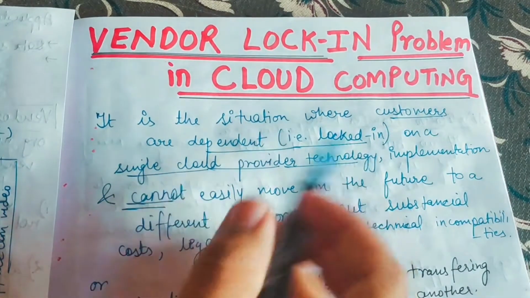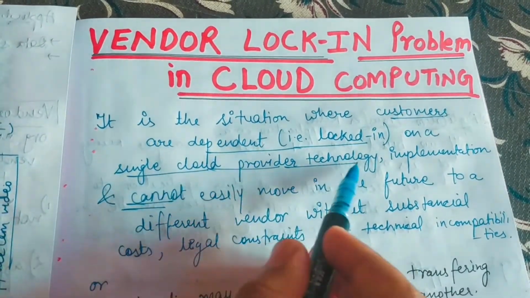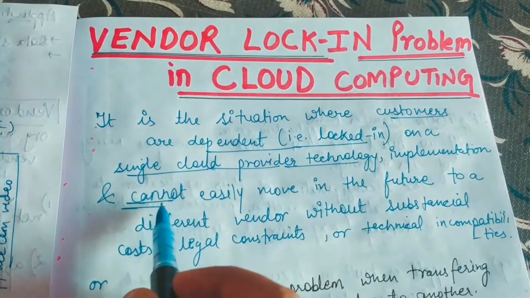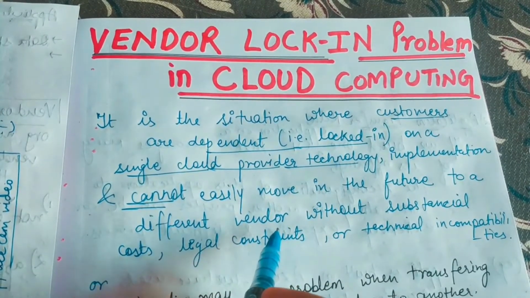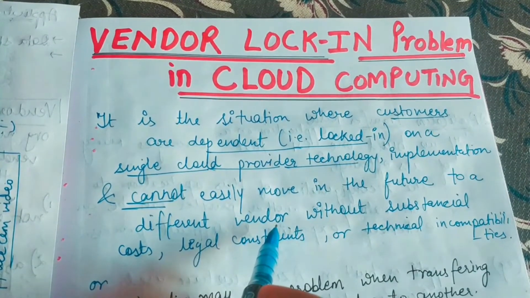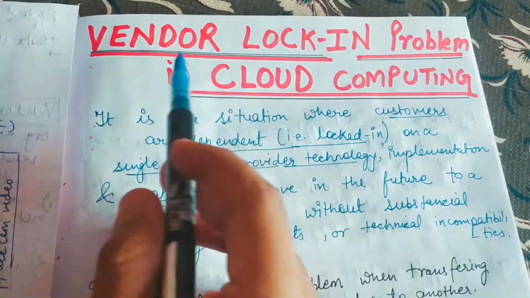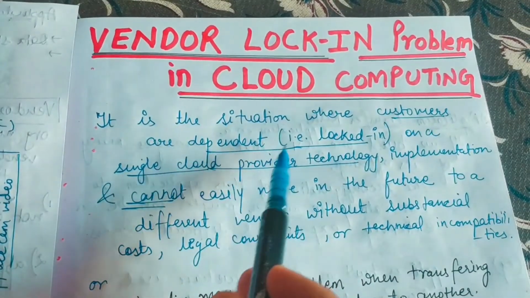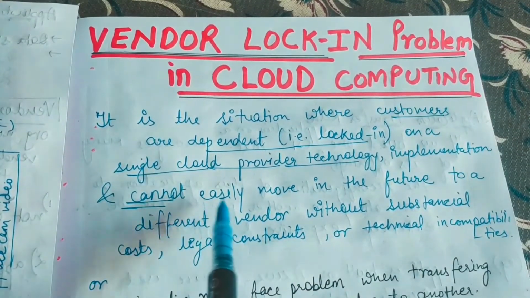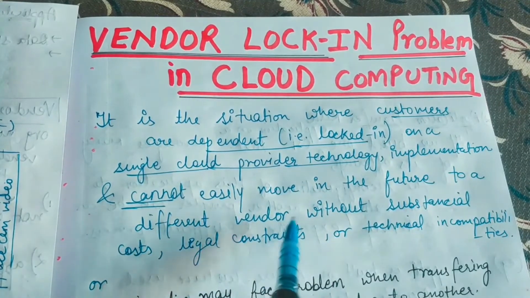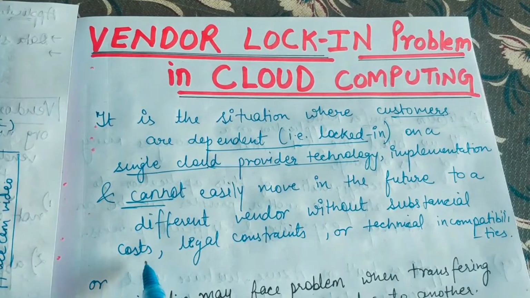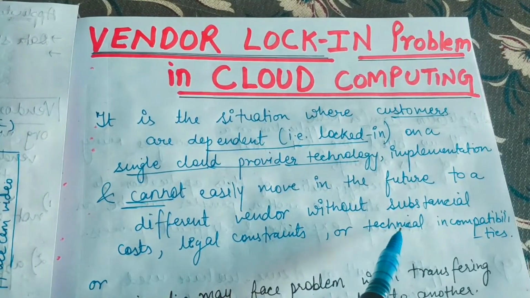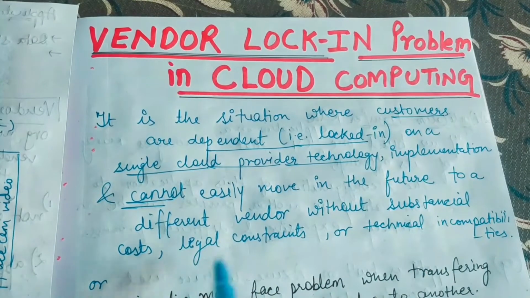So it is a situation where customers are dependent only on a single cloud service provider technology implementation and they cannot easily move in the future to a different vendor. Okay, it is not that we cannot move to any other vendor. We can move to another vendor, but there will be a lot of problems, and due to those problems only, this is what we call the vendor lock-in problem, that we are dependent on a single vendor only. And we cannot easily move in future to a different vendor without substantial cost. It will cost us very much. Generally in normal scenarios, it costs us very much, and it may also bring some technical incompatibilities and some legal constraints and so on.